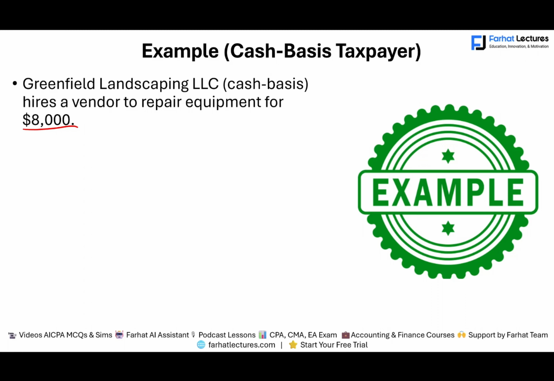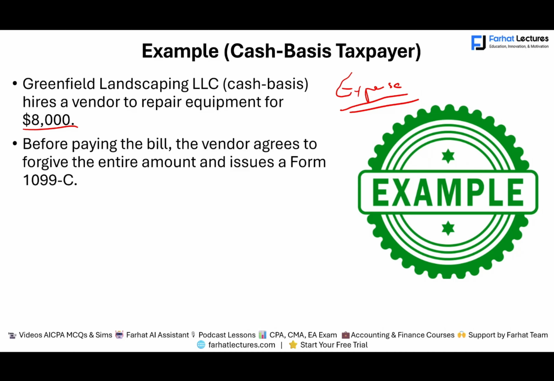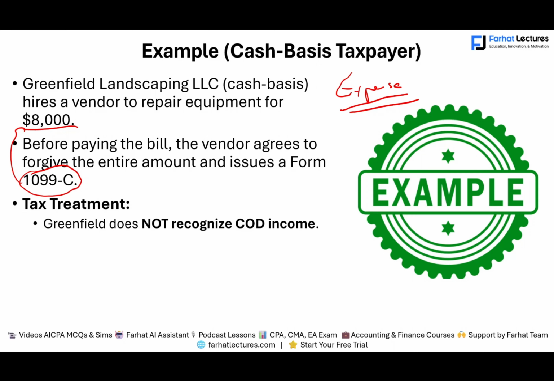Greenfield never recorded an expense of $8,000 because Greenfield never paid it, because Greenfield would only record an expense if they paid it. After a period of time, the vendor says, you know what, since you cannot pay me, I'm going to forgive the debt and I'm going to issue you a 1099-C for this $8,000. Okay, great. Thank you very much. Greenfield does not recognize cancellation of debt income because Greenfield never recorded an expense of $8,000.